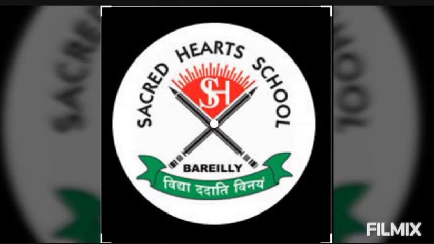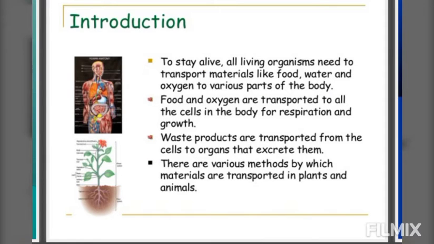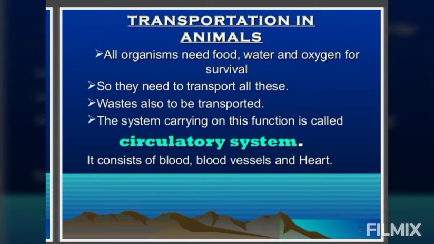As we have started chapter number 10, that is transportation of material. In this chapter, we have discussed the basics of the circulatory system and the important parts of the circulatory system, that was the heart. We discussed the structure of the heart. Then we studied about the blood vessels. Blood vessels were of three types: arteries, veins, and capillaries.